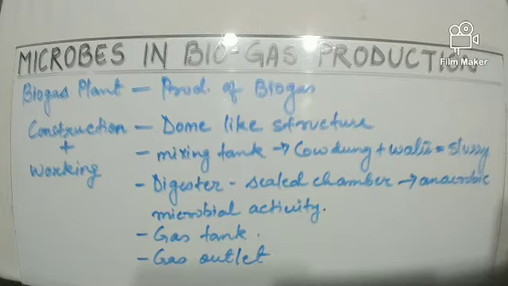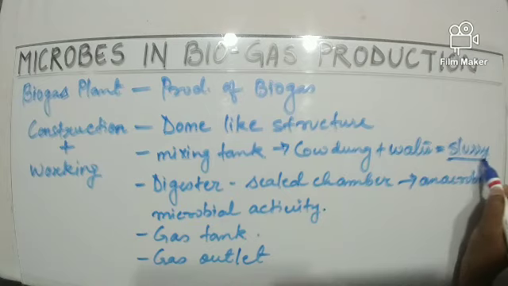There is a mixing tank present in this setup where cow dung and water are mixed. The mixture which is prepared is known as slurry.